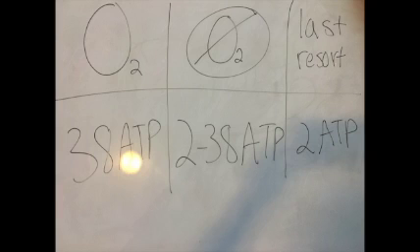So to recap, aerobic respiration requires oxygen and produces 38 ATP. Anaerobic respiration occurs without oxygen, and it produces between 2 and 38 ATP. And fermentation is a last resort because it only produces 2 ATP, and our bodies want to be able to make as much energy as efficiently as possible.